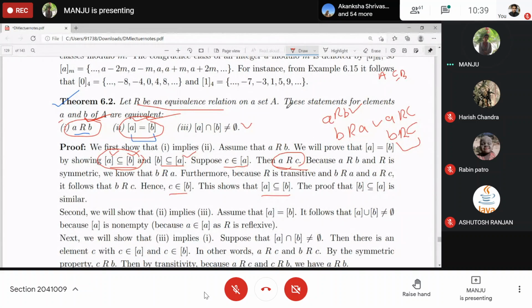Understood? Similarly, the other way around, the equivalence class of B is a subset of the equivalence class of A. That is the same, you just need to pick an element from B, that is B is related to C or C is related to B. Given is A is related to B. From here, you will be able to use symmetricity and transitivity to get the result that C is also related to A. That means C is also present in the equivalence class of A.